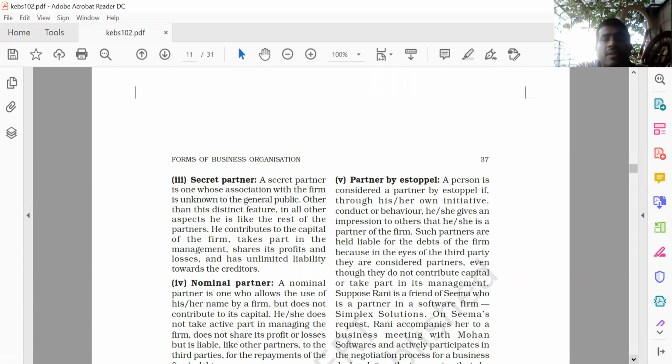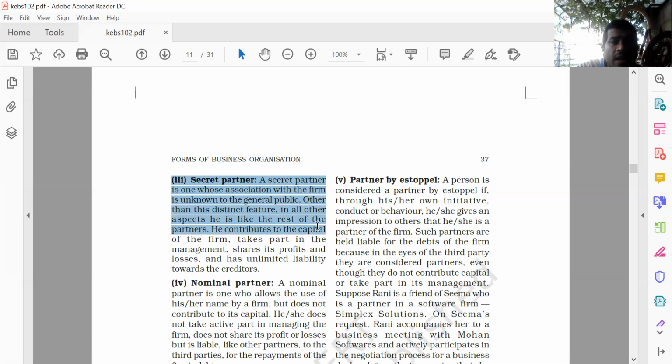Secret partner means the partner whose association with the partnership firm is not revealed to the public, right? So what is the secret partner? A secret partner is one whose association with the firm is unknown to the general public. Other than this distinct feature, in all the other aspects, he is like the rest of the other partners.